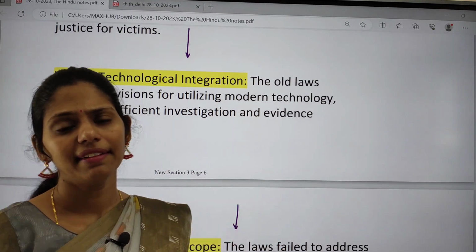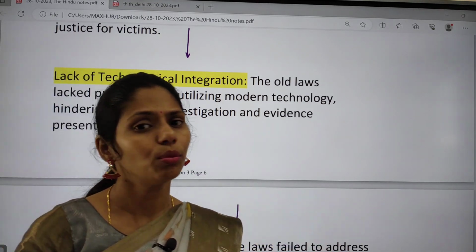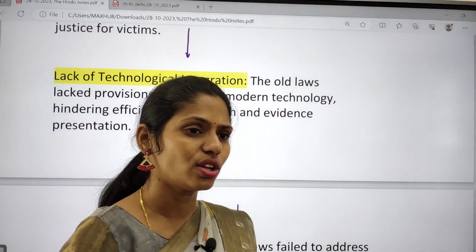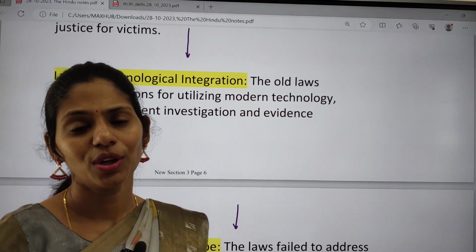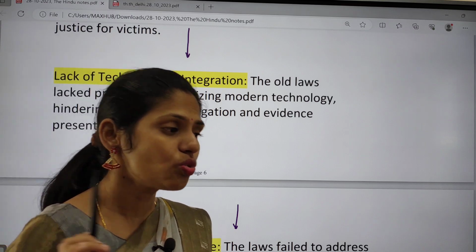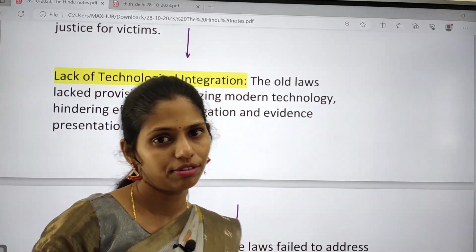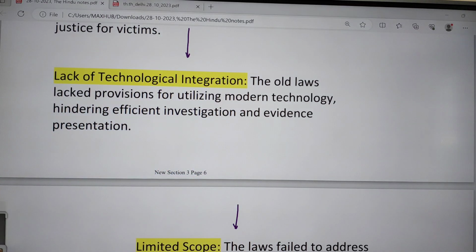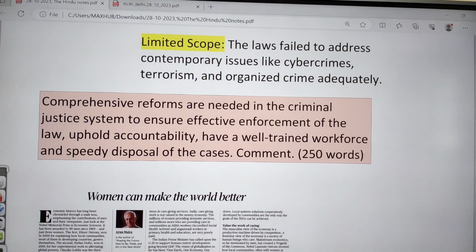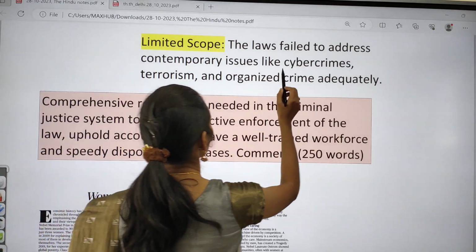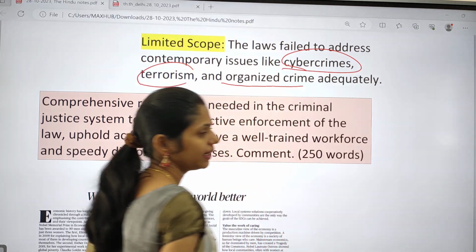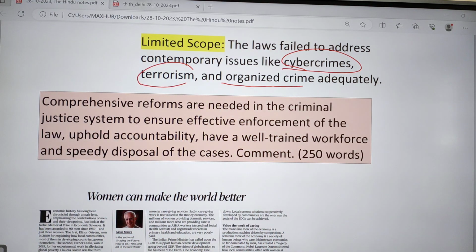Because of developments in science and technology, new types of crimes are happening. These laws are not talking about them, so they are inadequate. For that, we have to include these new types of crimes. So what should be the punishment for these new types of crimes? There is also limited scope. The laws fail to address contemporary issues like cyber crimes, terrorism, and organized crime adequately, right? So for that also it is very important.